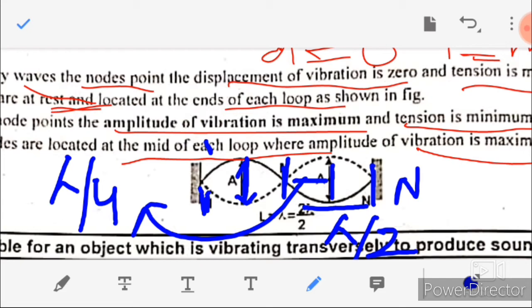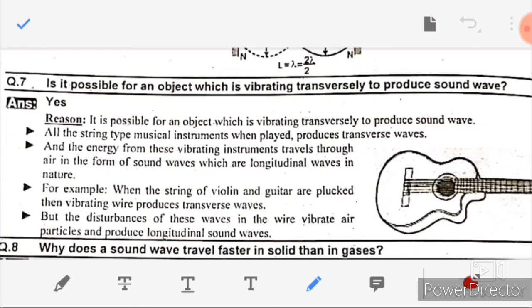Moving towards question number 7. Is it possible for an object which is vibrating transversely to produce sound waves? Yes. Reason: it is possible for an object which is vibrating transversely to produce sound waves, because all string type musical instruments when played produce transverse waves.